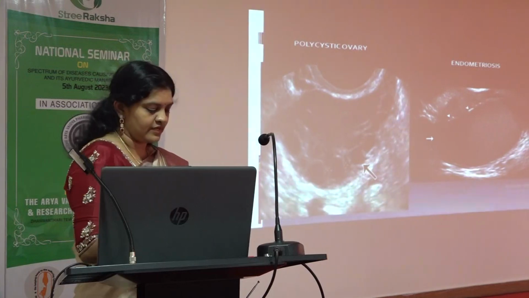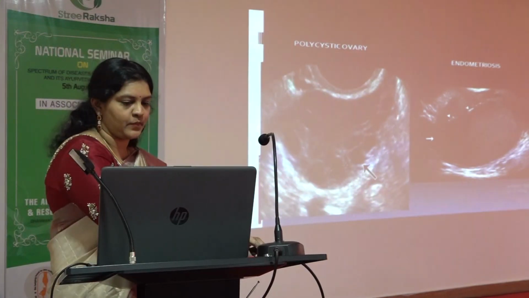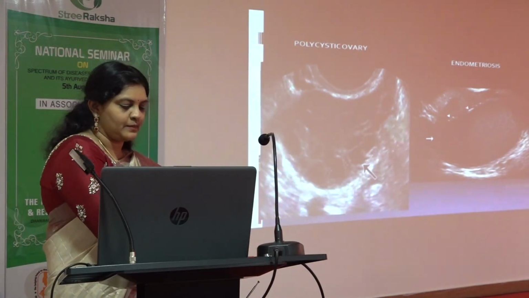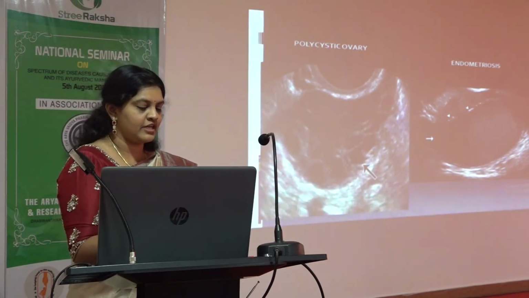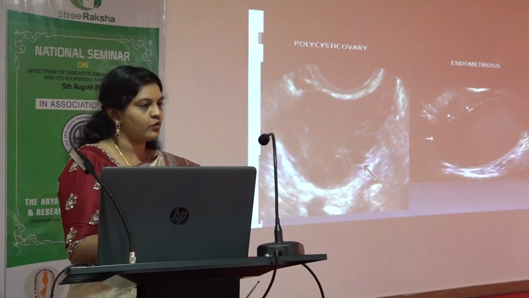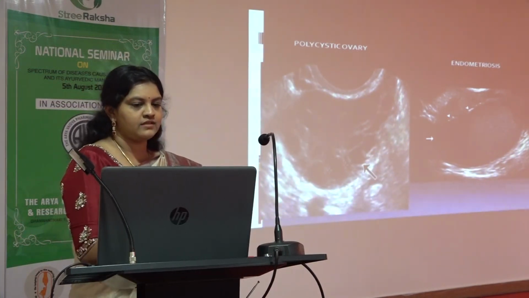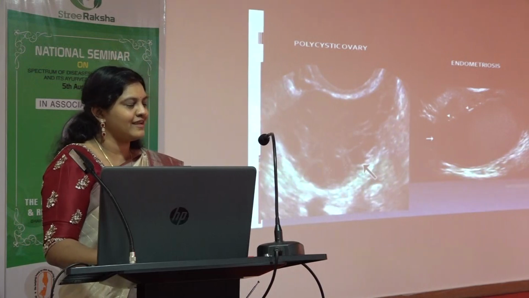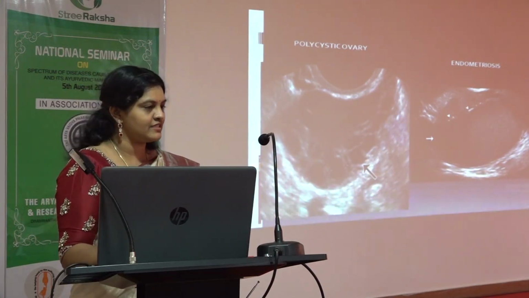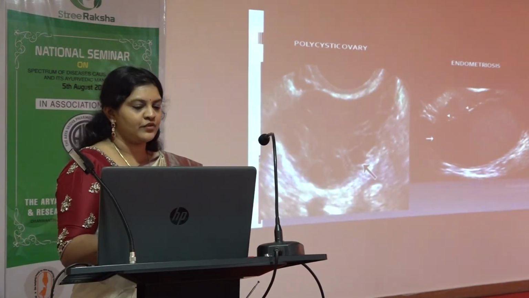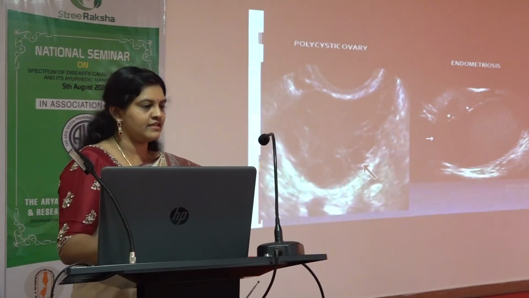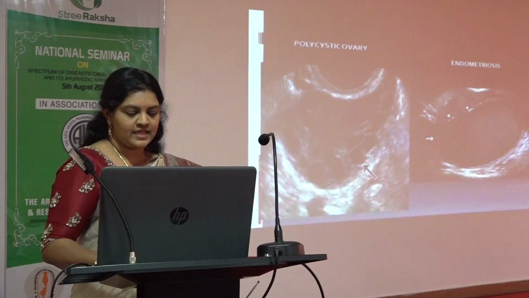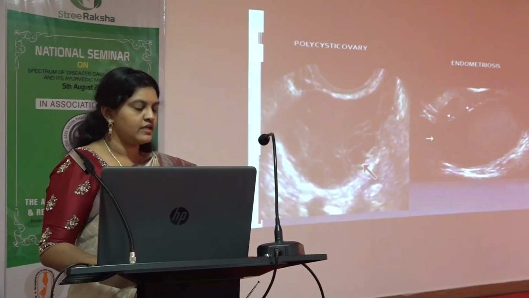The first and commonest diagnosis which we see is polycystic ovaries. The patient will present with a history of delayed cycles or reduced frequency of cycles, and the flow also may be reduced. All these things correspond to polycystic ovary. It is very easily treatable and very easily reversible. If you give proper counseling, proper food habits and exercise, it can return back to normal in 2 months.